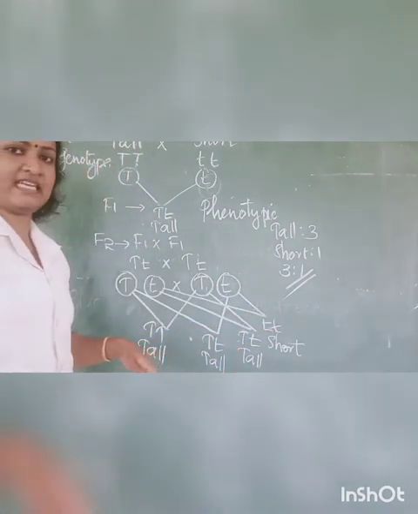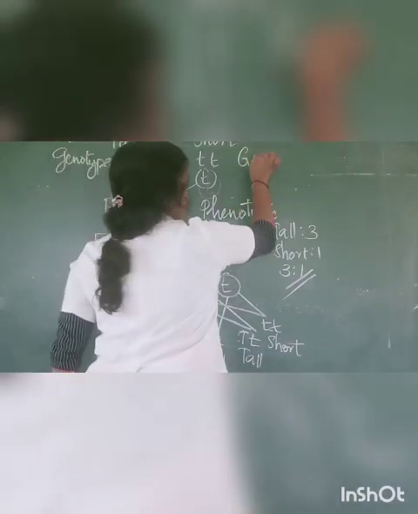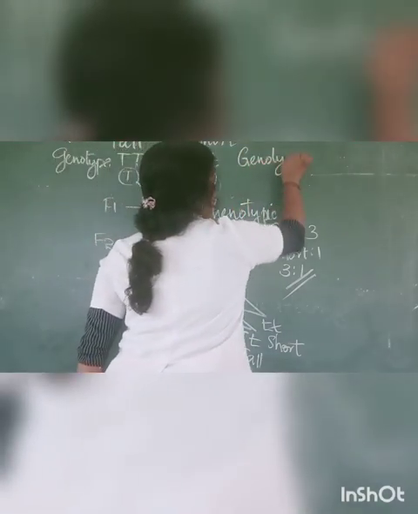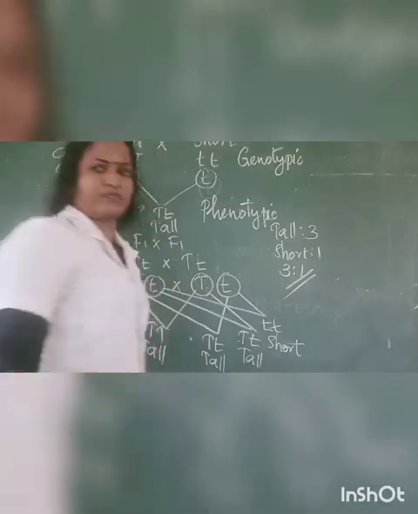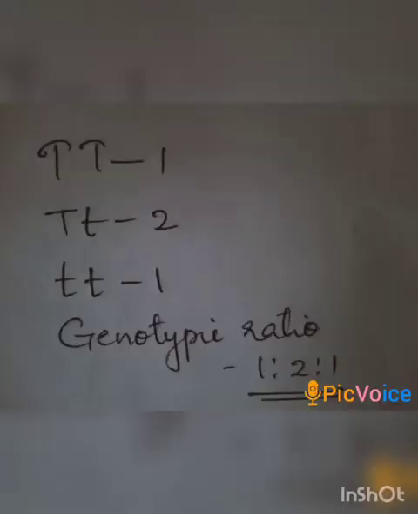Then what will be the genotypic ratio? Genotypic ratio. In F2 generation, how many capital T capital T genotype plants are there? 1 only, isn't it? Then capital T small t, 2 plants are there. Then small t small t, only 1 plant.